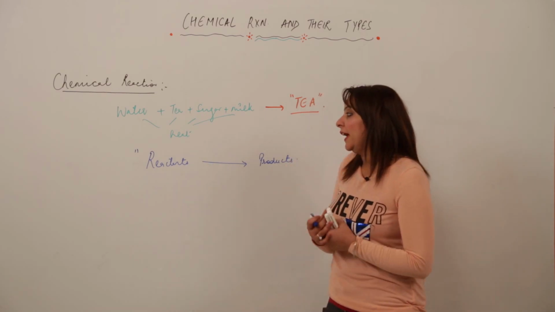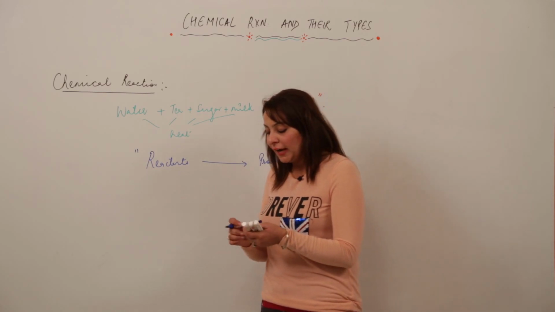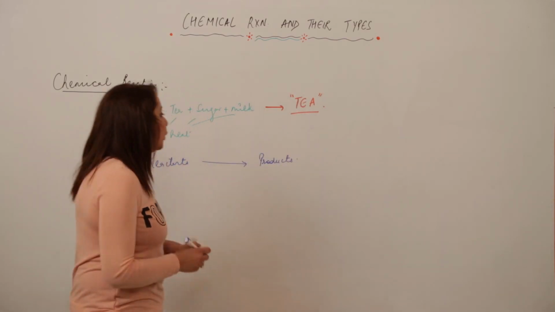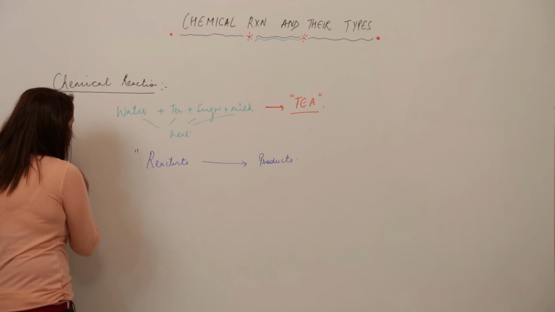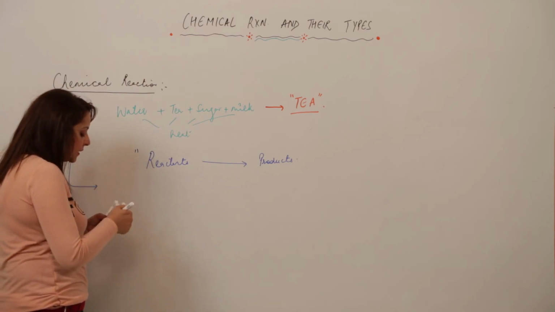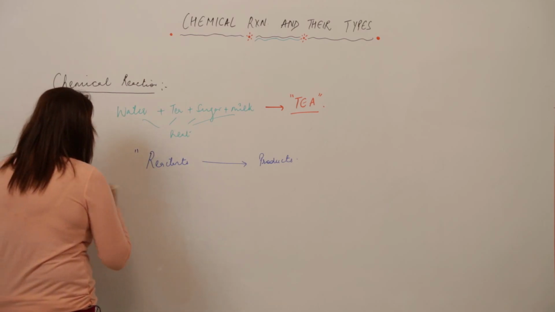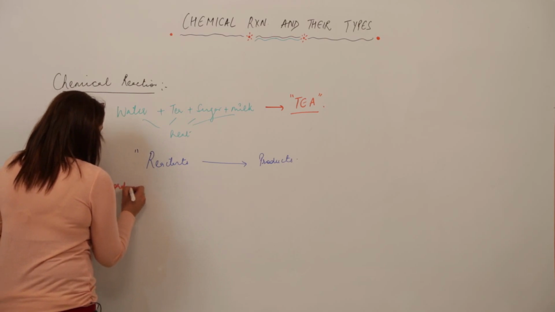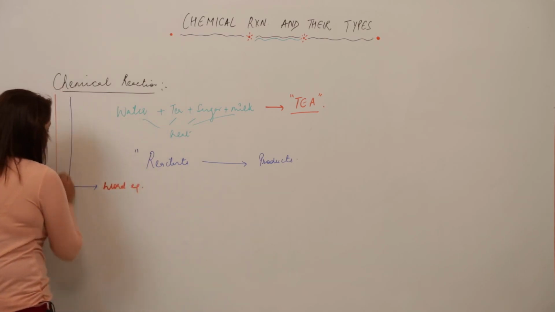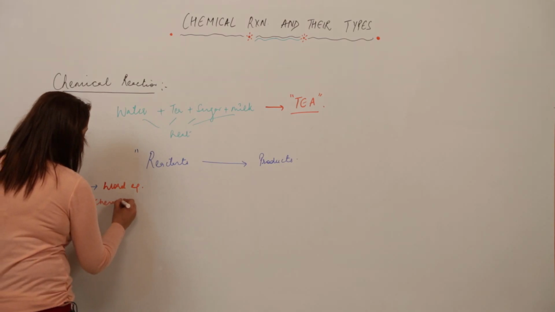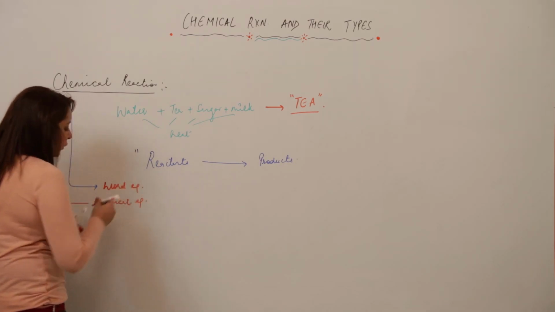Now the question comes, how is a chemical reaction represented? There are two methods to represent a chemical reaction. One is the word equation method, and the other is the chemical equation method.